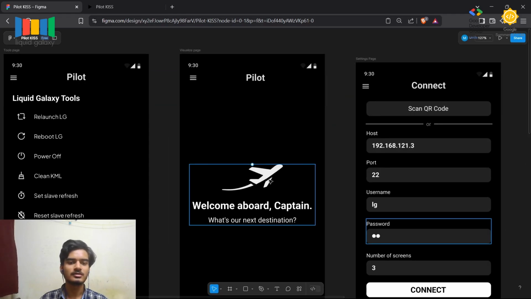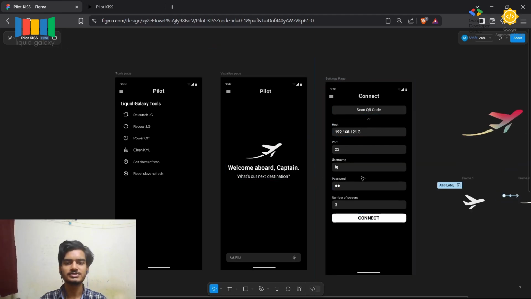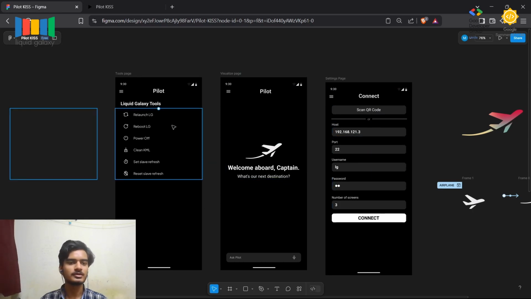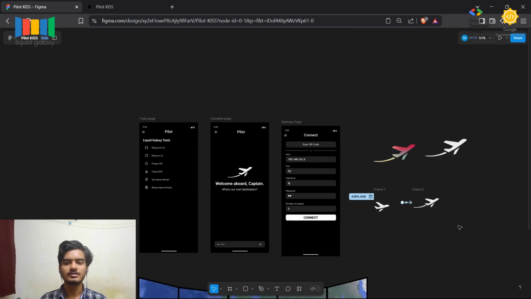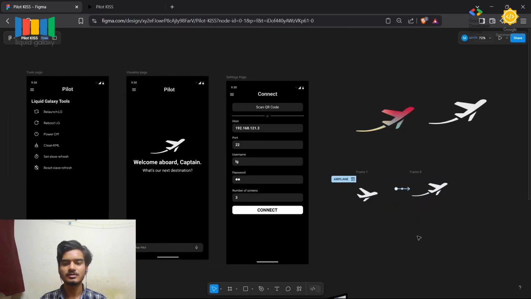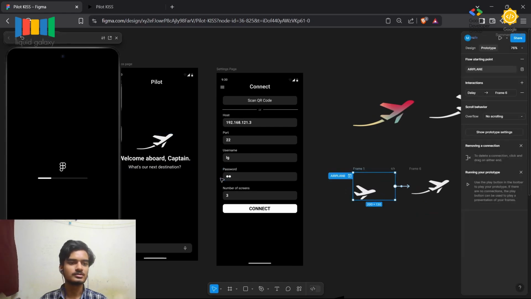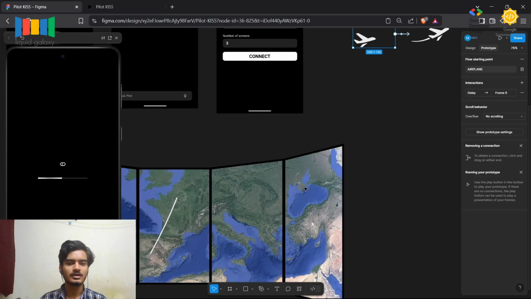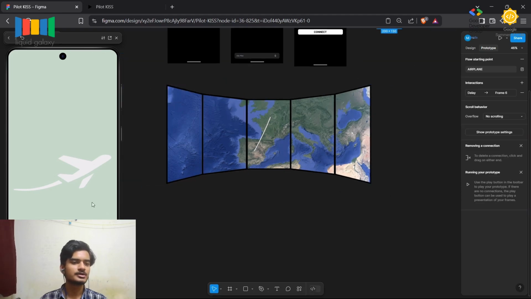So this is the home page of the app, and this is the connect page that contains all the important text fields, and this is the tools page. This is the animation that I created for this home page. This is the animation that I created using Figma, and I implemented it in the app using Lottie.